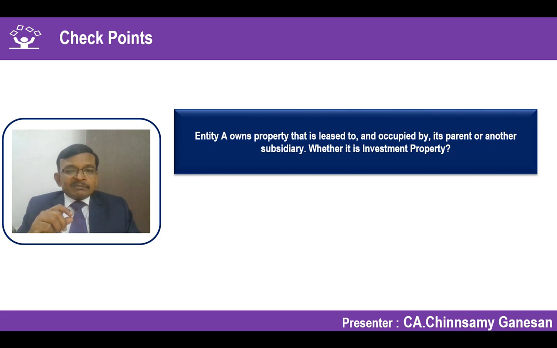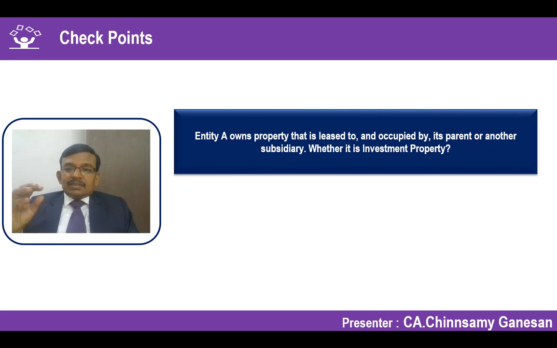What happens when we are talking about consolidated financial statement? In consolidated financial statement, the entire group's financial statement, that is the standalone of the parent as well as its subsidiaries, associates, and joint ventures are consolidated into one single financial statement of the group.